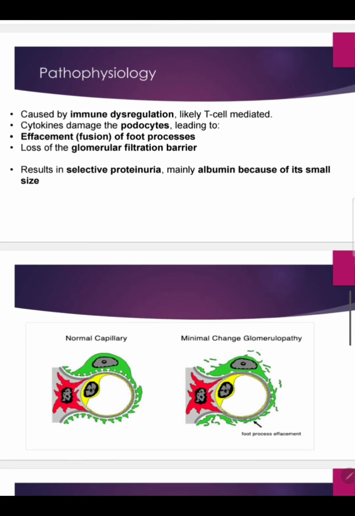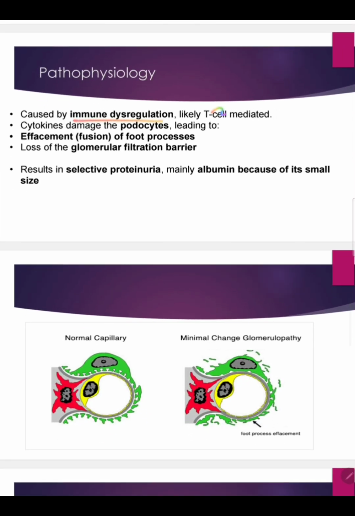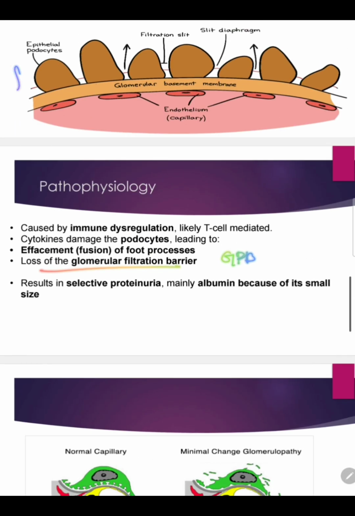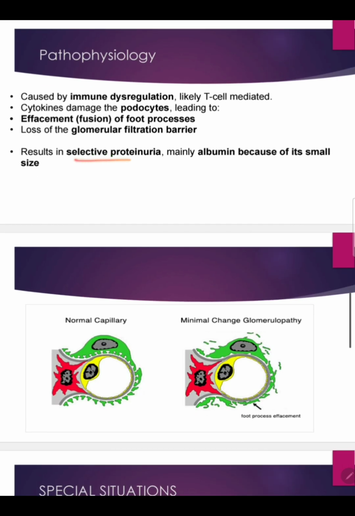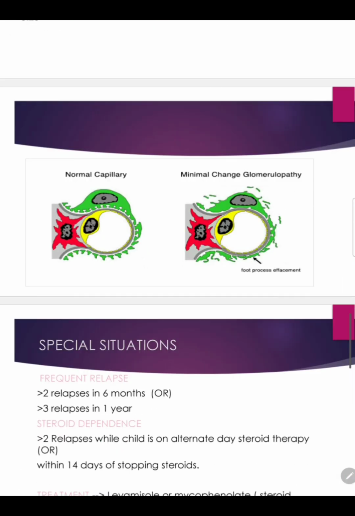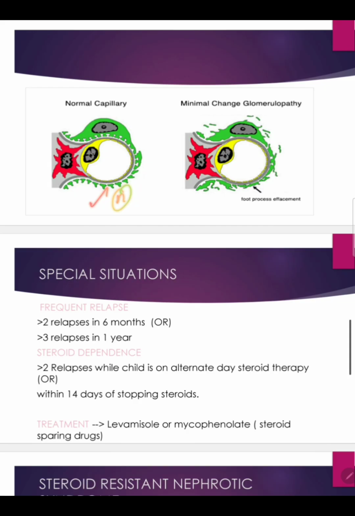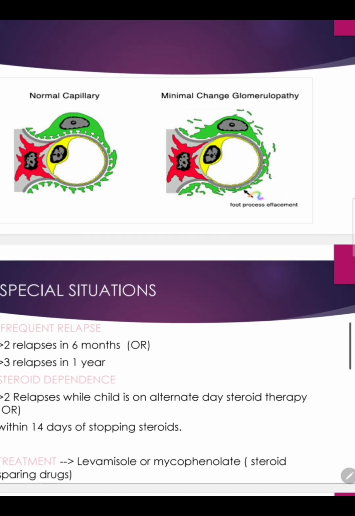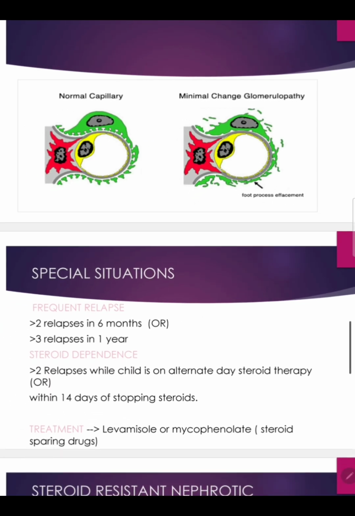Now this is the pathophysiology, which I've already explained. It is because of immune dysregulation, which is likely to be because of T cells, and it causes damage to the podocytes, leading to effacement of the foot processes. Then the glomerular filtration barrier, the GFB, which I just explained, is damaged and lost, causing selective proteinuria because of its small size. This is how a normal capillary, yours and mine, looks like. But this is how the picture of a person having MCD, minimal change glomerulopathy, looks like. We can see the effacement, how it has fused, and how we cannot see the foot processes and the podocytes if we compare it to this image.